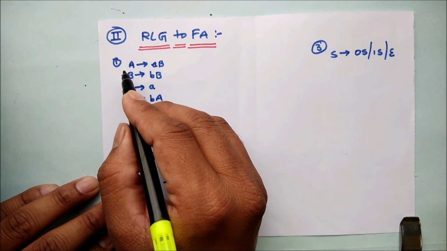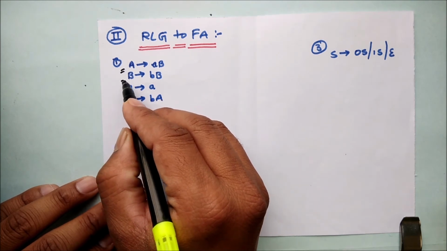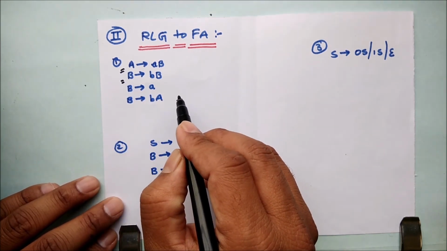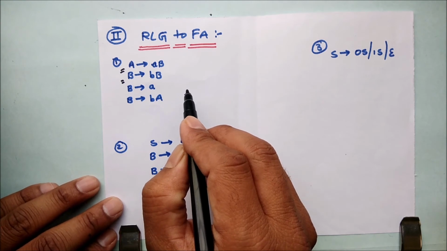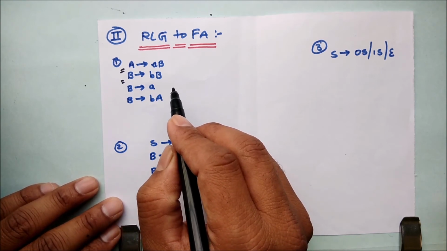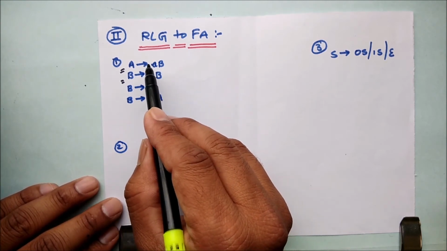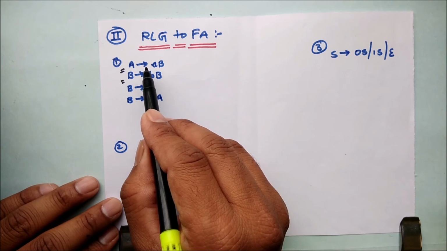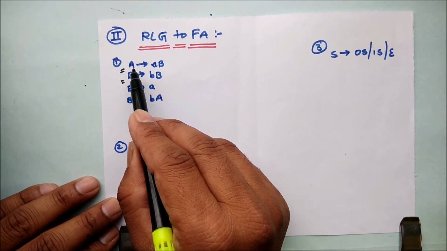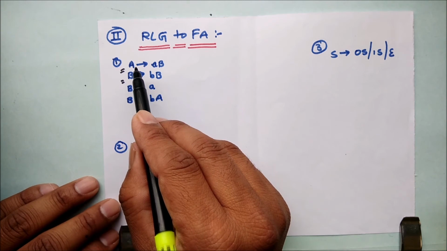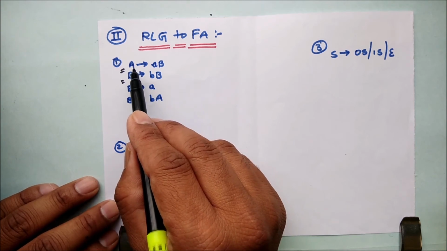So A and B, these are the two non-terminals, in the sense two states are going to be there in my finite automata. I will tell you the first production rule.